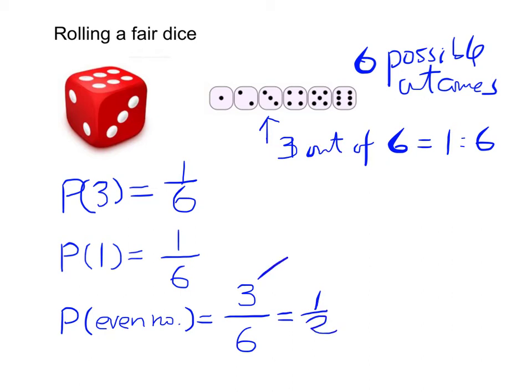And look that we have 3 outcomes here. We call this the favorable outcomes. Favorable means this is what we want. This favorable actually means this is what we want, because we want an even number. So we just count. There are 1, 2, 3 favorable outcomes.